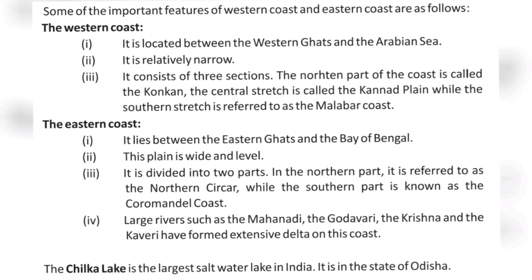The plains along the Bay of Bengal are wide and level. In the northern part, it is referred to as the Northern Sarkar, while the southern part is known as the Coromandel Coast. Large rivers such as the Mahanadi, the Godavari, the Krishna and the Kaveri have formed extensive deltas on this coast. Lake Chilika is an important feature along the eastern coast. Dear students, do you know the Chilika Lake is the largest salt lake in India? It lies in the state of Odisha to the south of the Mahanadi Delta.